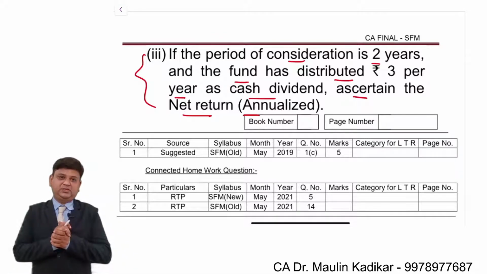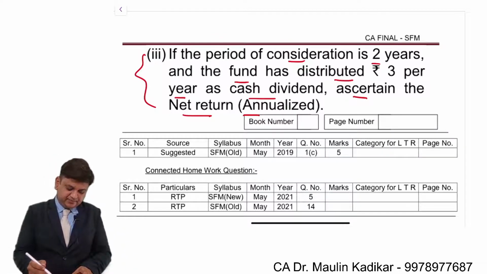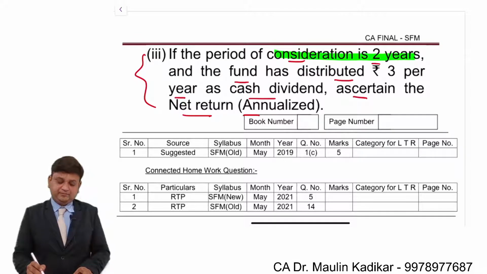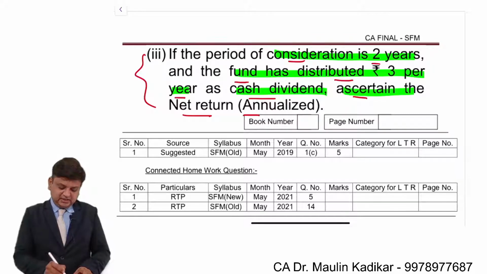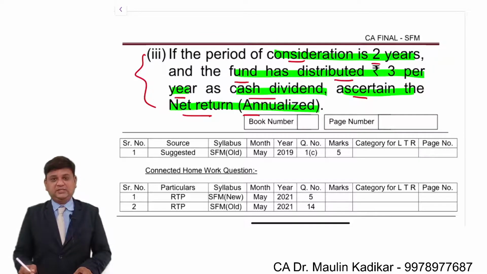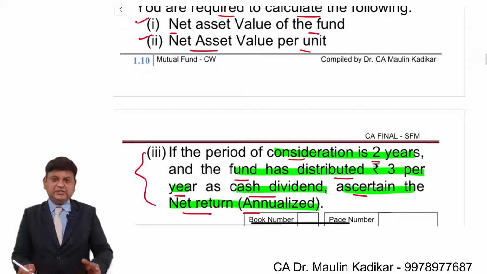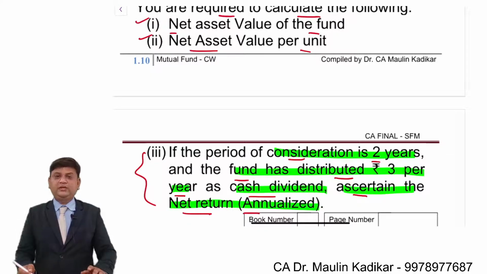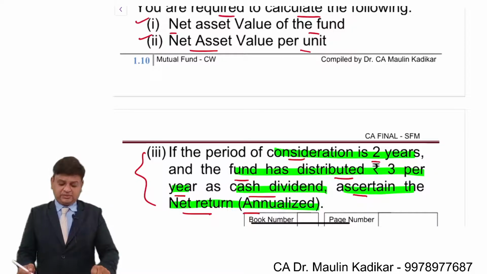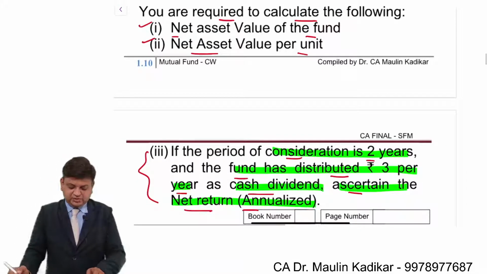Now, third part of the question. The question says that if the period of the consideration is 2 years and the fund distributed 3 rupees per year as cash dividend, ascertain net return in annualized term. Means over here we are required to make the computation of what is the return that the investor is able to get for holding the investment for 2 years. That is the question. Everybody is requested to pay attention over here. Slightly it is a new question for us.